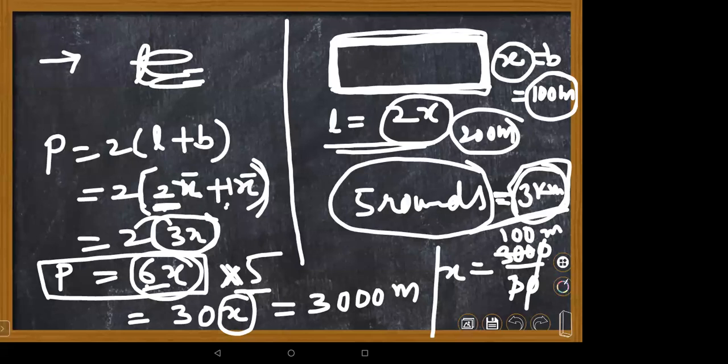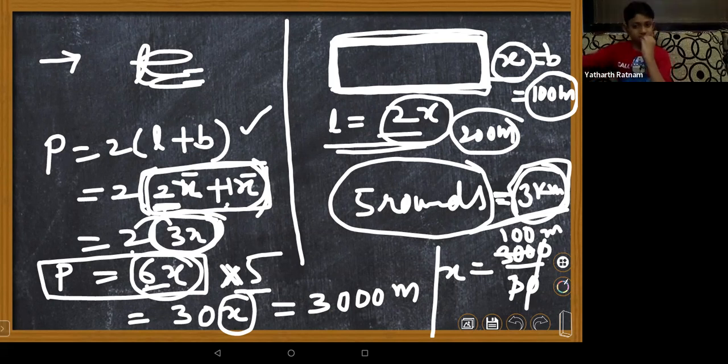We know the perimeter formula is 2 times length plus breadth. Length we know as 2x, breadth we know as x. 2x plus x gives 3x. So that's why I'm taking 3x into 2, because these are like terms. 2x and x are like terms. That's why we can combine. If they were unlike terms, we can't combine.